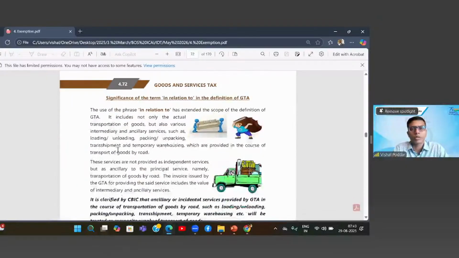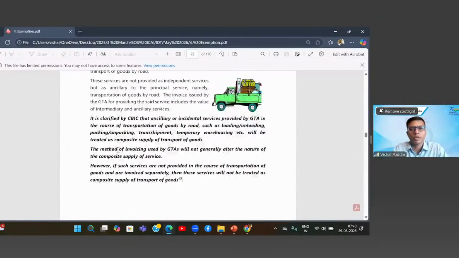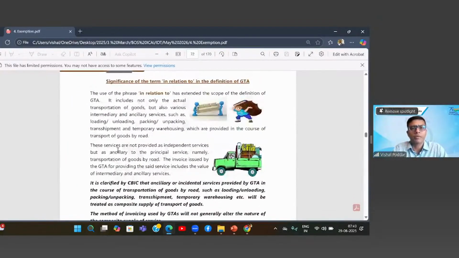Now details of consignment note, etc. are given. Now here there is a clarification. This clarification we will go through, because this entry uses the term in relation to. Now when you say in relation to, it means you are expanding the scope. Transportation is only the transportation service, but when it says in relation to transport, then it may include handling, it may include loading, unloading. Now in such cases, whether everything is covered.